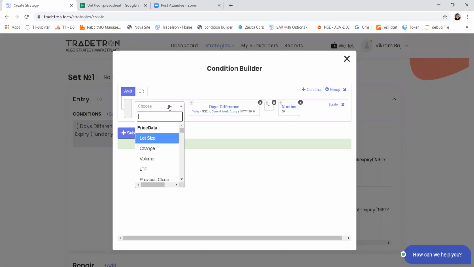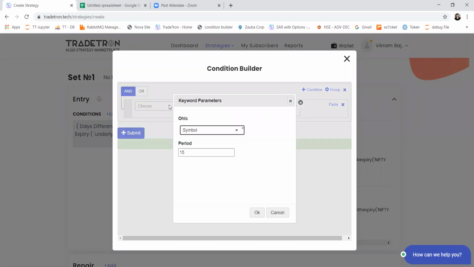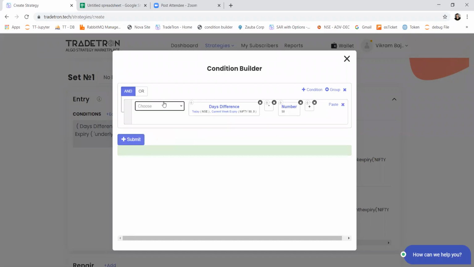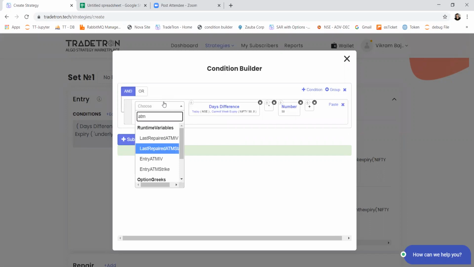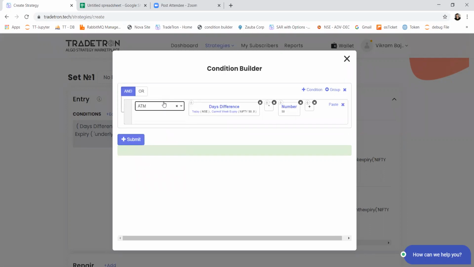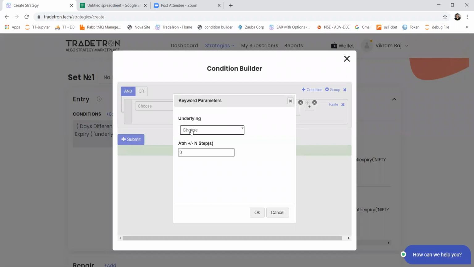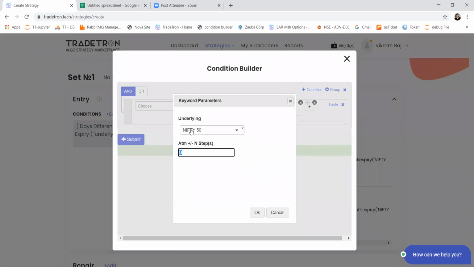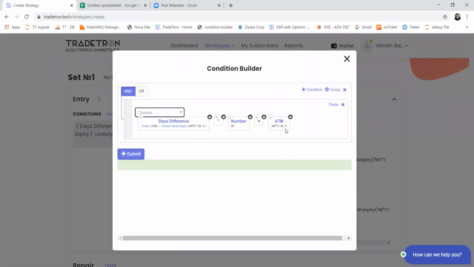Like this, plus ATM. So this is the final formula which I actually wanted to use in the position builder.